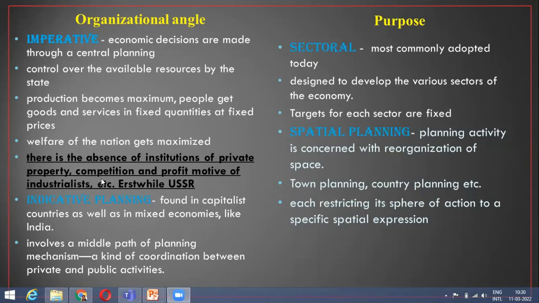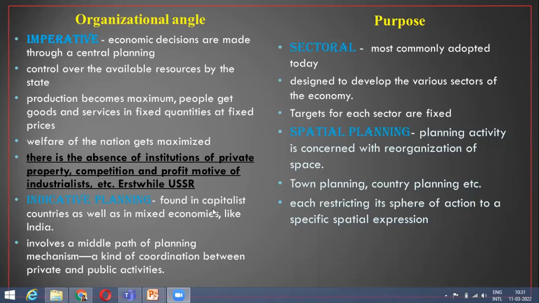Right now we do not have this kind of imperative planning, because generally the economy is both public and private. Then we have indicative planning. This is found in the capitalist countries. The best example is the US. And of course, in mixed economies, like India.